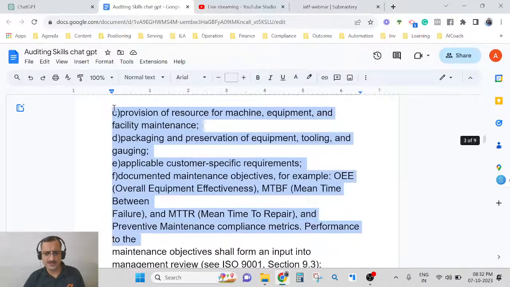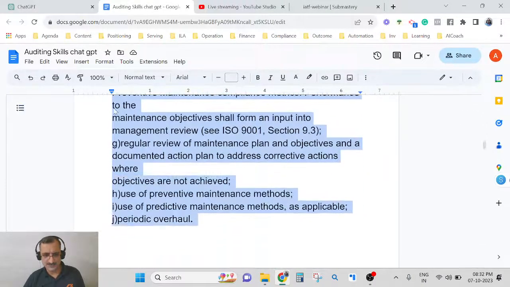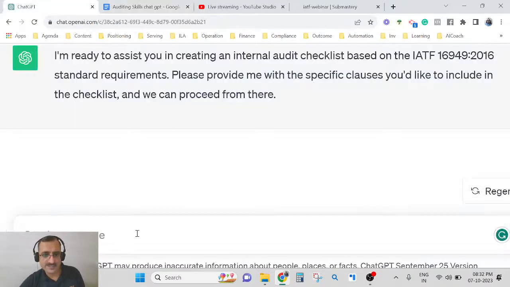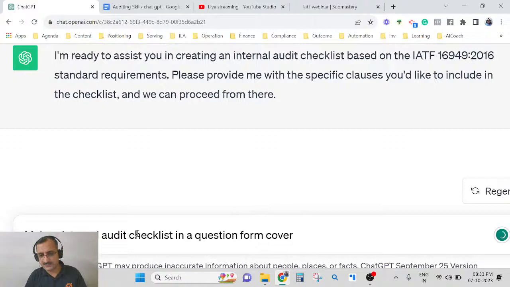Now we say, let's make an internal audit checklist in question form covering these clauses.